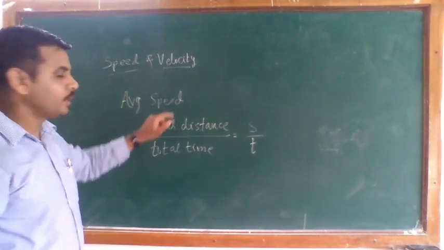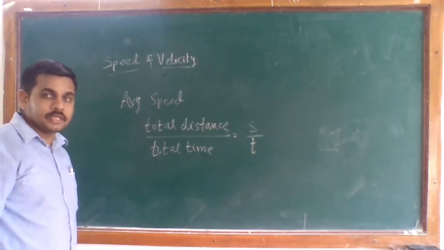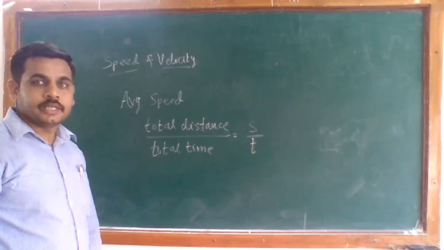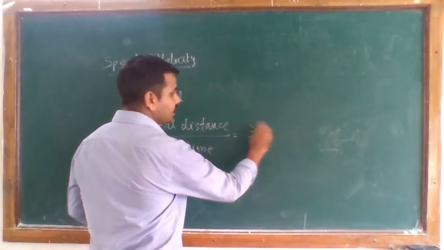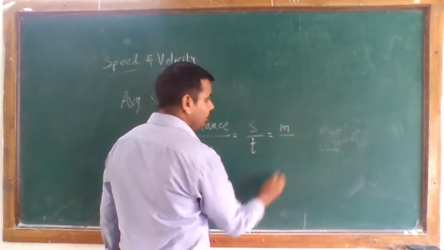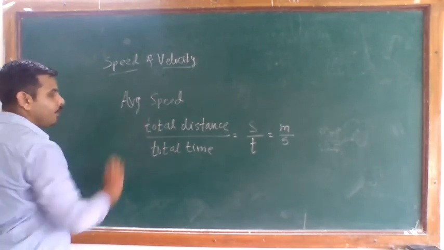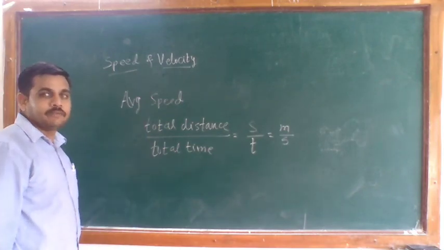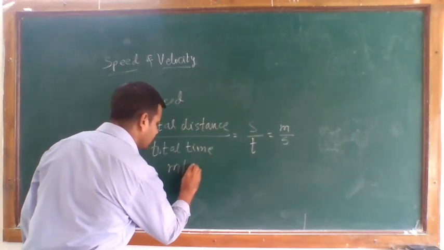So this is your average speed. This speed has the unit of meter per second, since the distance is in meters and the time is in seconds. So in SI units, the average speed has the unit meter per second.